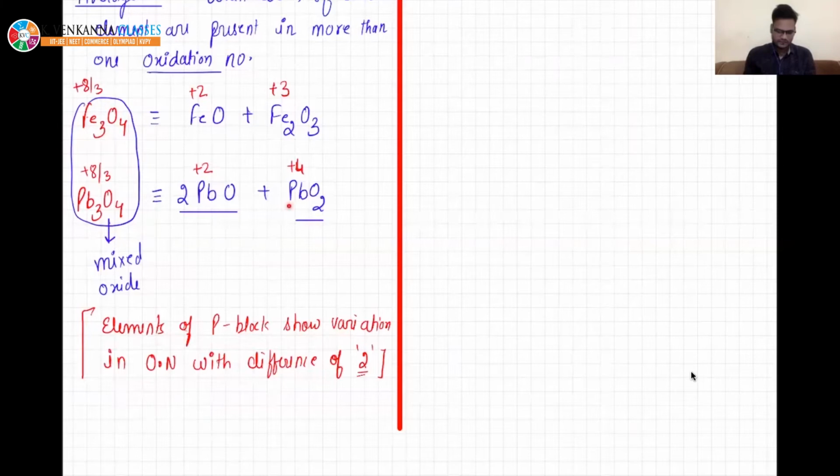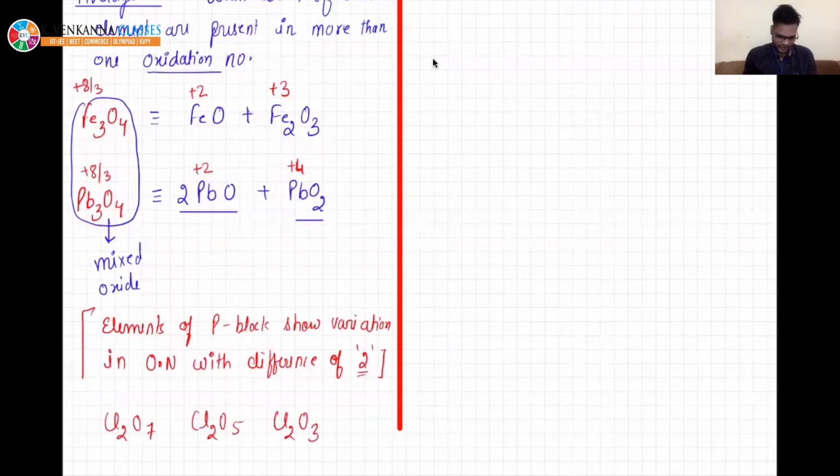You can see lead belongs to the P block. That is why it has a difference of 2. If you see elements of P block, I'm just writing examples. Oxide of chlorine.